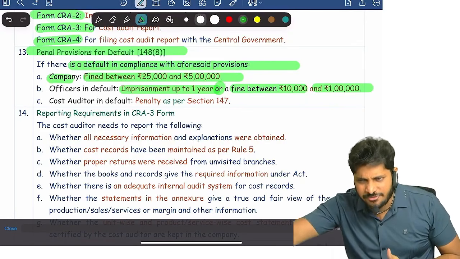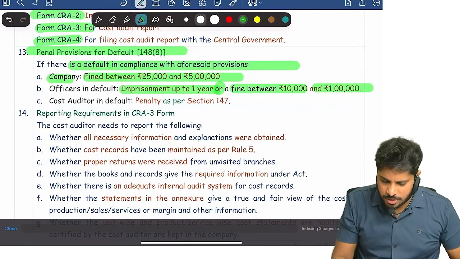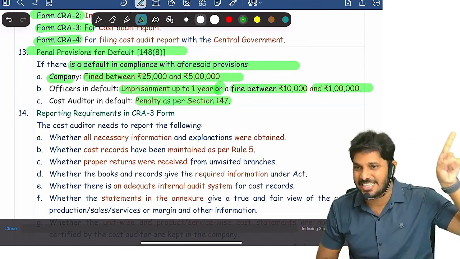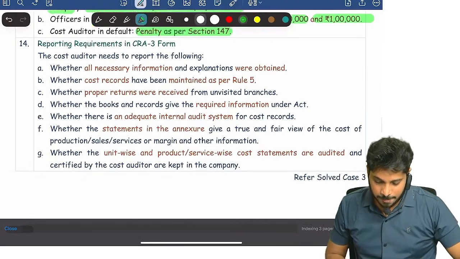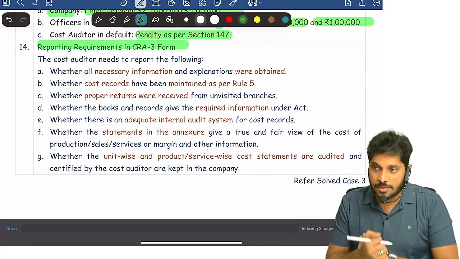Suppose the auditor himself failed to comply, then he will have a penalty as per Section 147. What is 147? We'll discuss in statutory auditor provisions. Are you clear? Next, what are the reporting requirements in CRA3 form?